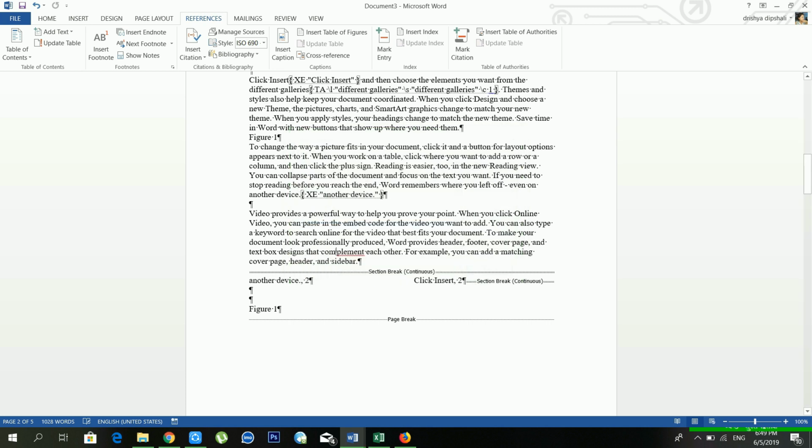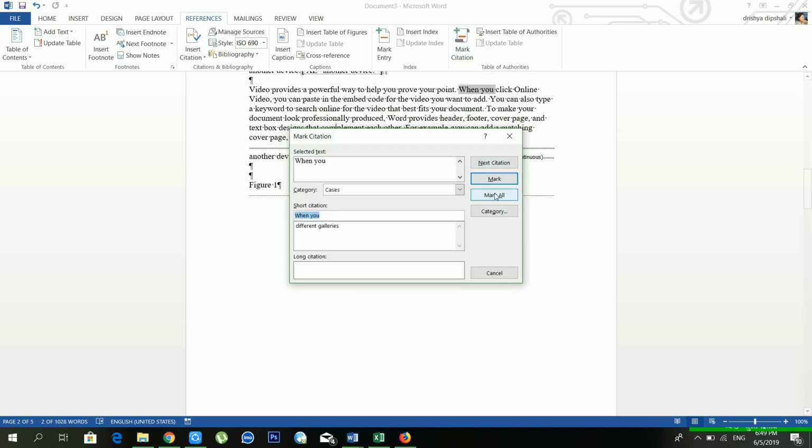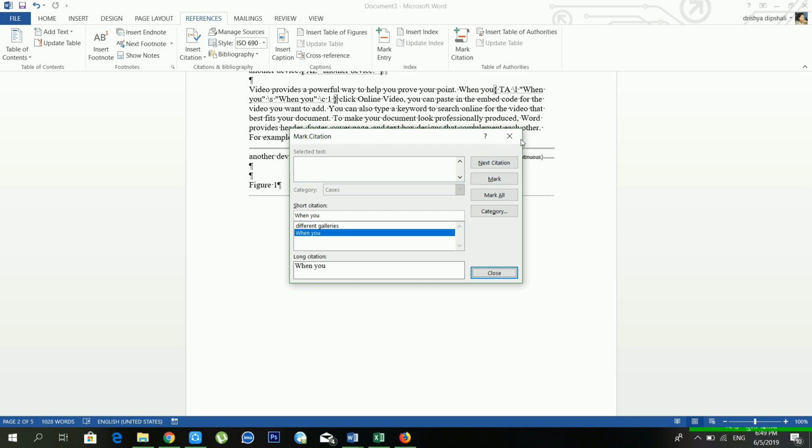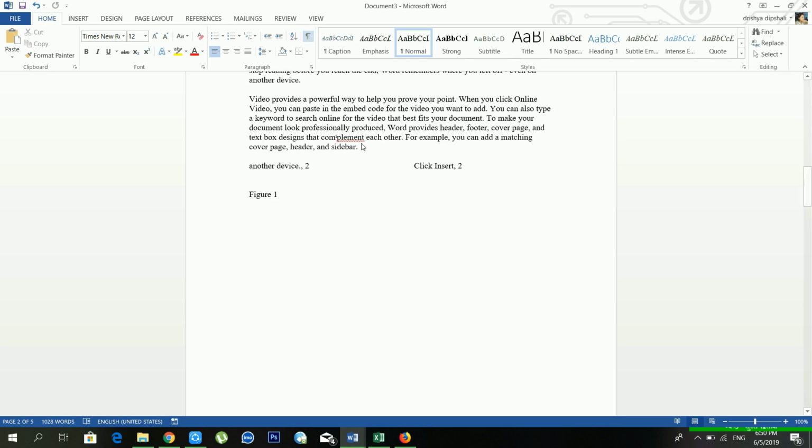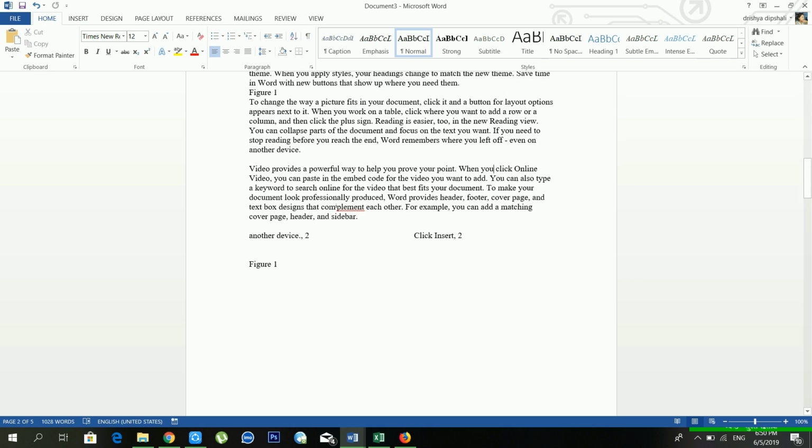When you mark your text, after this the show hide will open again. After this I'll mark another text also. Now see, there are two texts available. One is different galleries, another is when you. So after this I'll go to home and I'll disable the show hide, and I'll go to the table of